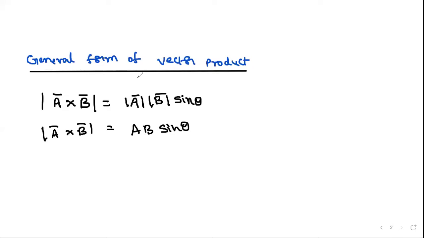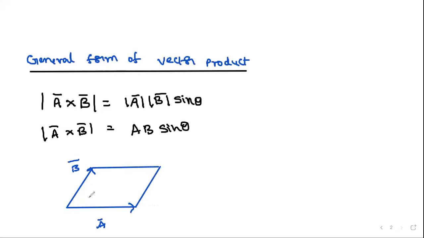To know the direction, if I consider two vectors, for example this is a bar and this is b bar, we know that it will form some parallelogram, or some plane which contains both a bar and b bar.